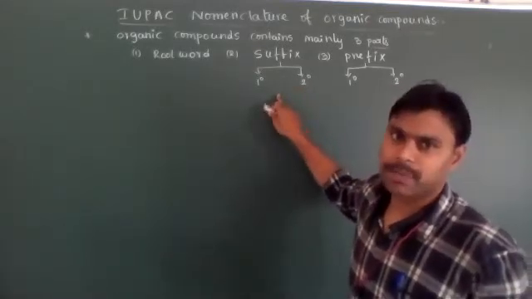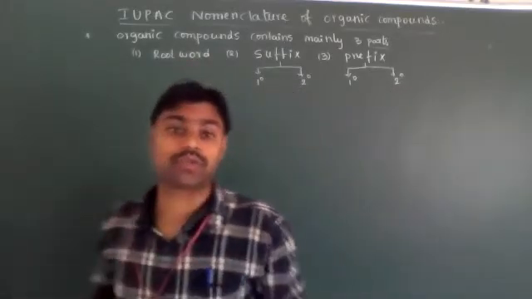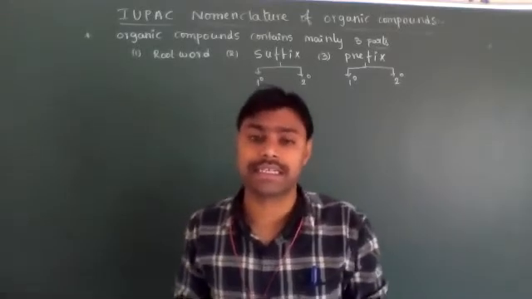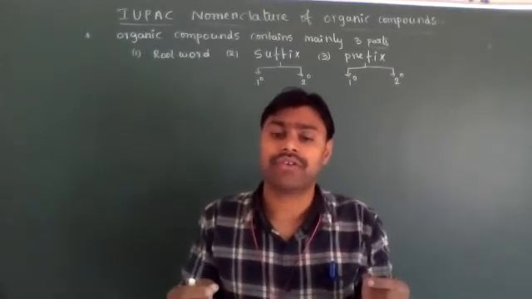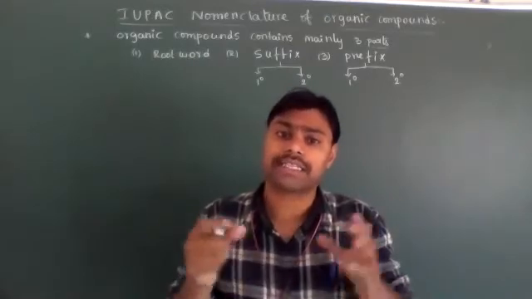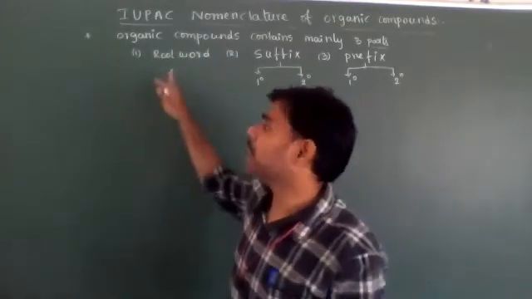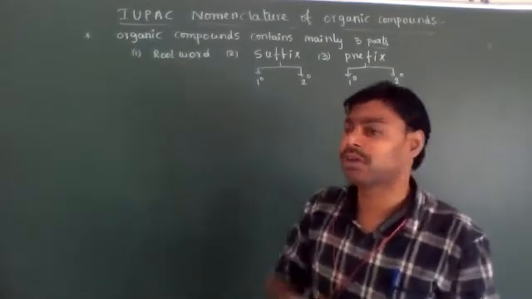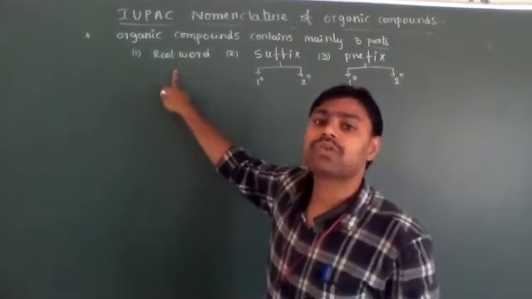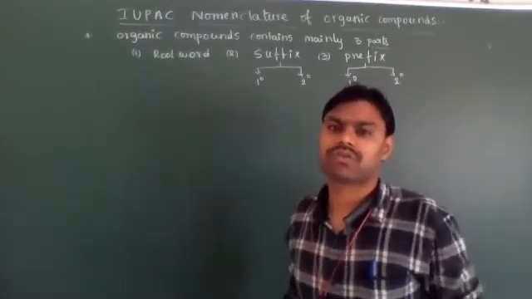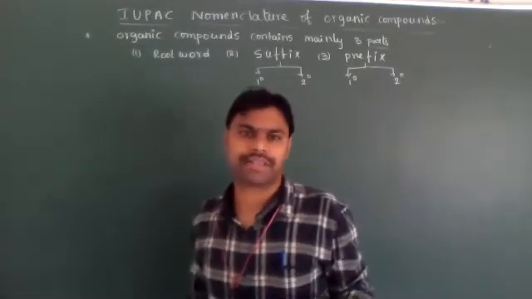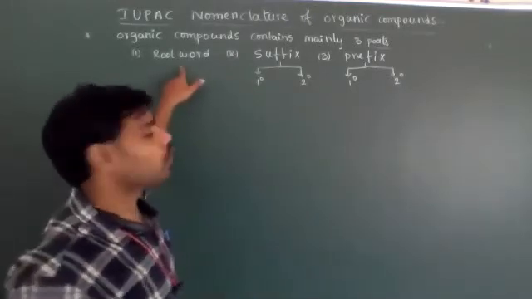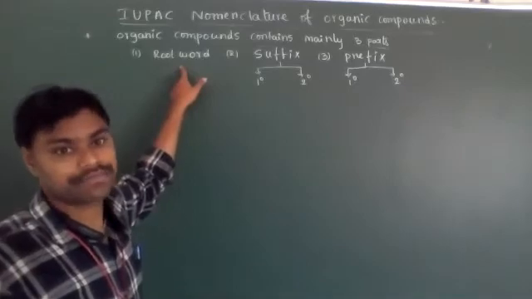We need to discuss that, but before that we will discuss the root word. What is the meaning of root word? Root word indicates the number of carbon atoms in the longest carbon chain. How many carbon atoms the longest chain has in the given organic compound can be indicated by the root word. For example, one carbon is also called alkyl, and its root word IUPAC name is alk.